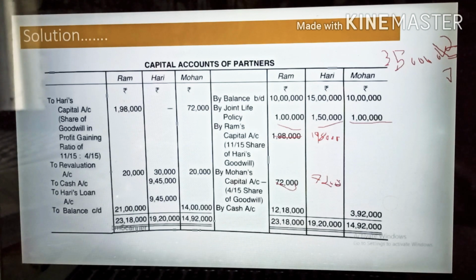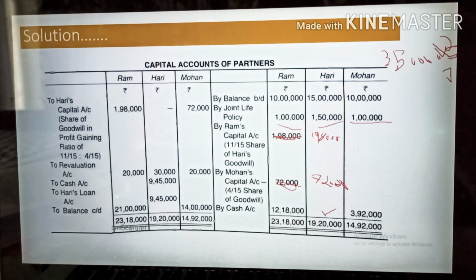From Ram Capital 1,98,000, from Mohan Capital 72,000 will be written here. So once you add 15 lakh, 1,50,000, 1,98,000, 72,000, all this, the amount will come to 19,20,000. You cut this value, this is not part of it here. So 10 lakh and 1 lakh is here. We have completed the credit side.